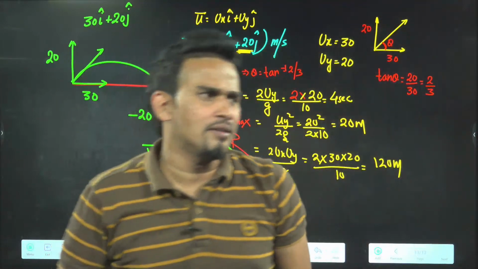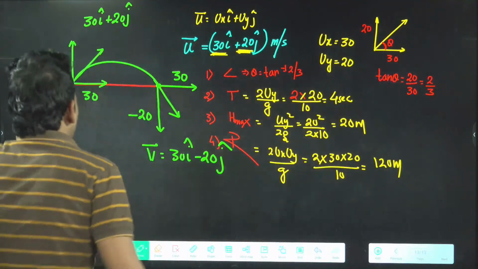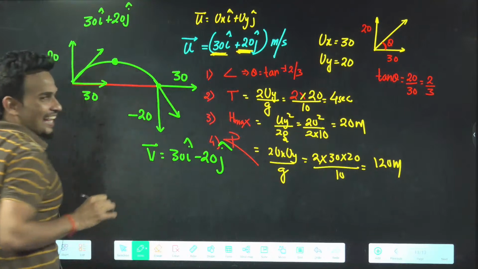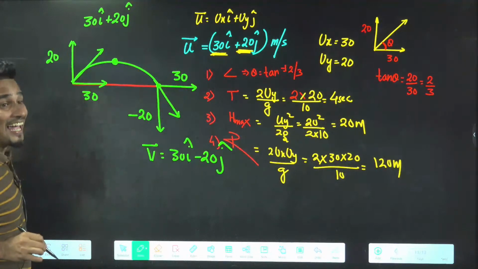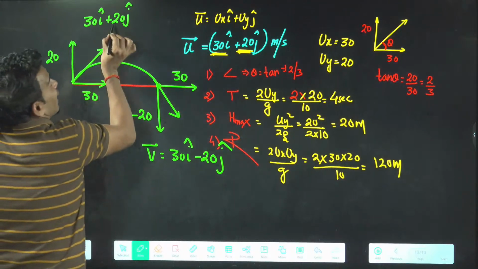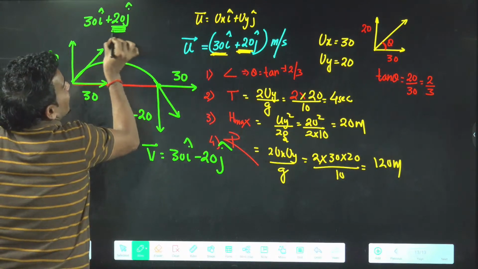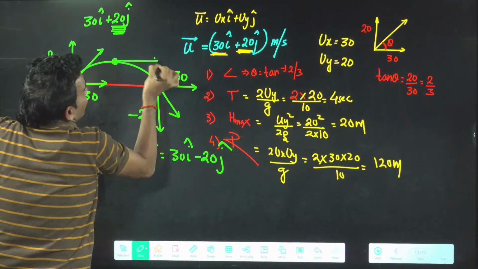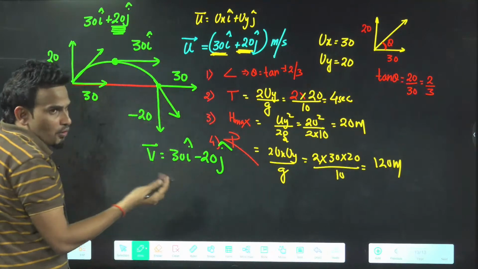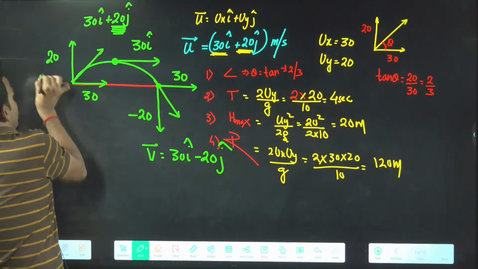What's the new thing, sir? Tell me, what is the velocity vector at the top, at H max? 30 I cap. Vertical will become zero. Only 30 I cap. So such questions are also asked, which you can do very easily. Done.